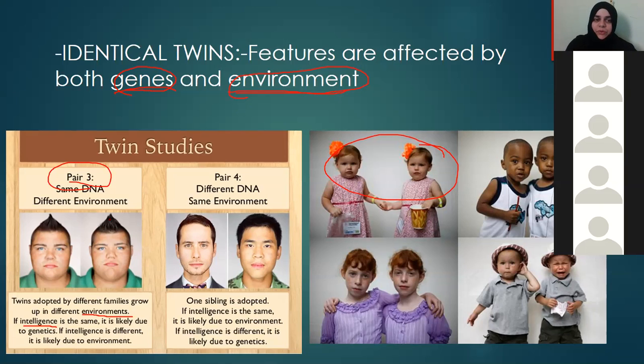Now, how can you prove this? You can prove this again by taking pair 4. These two are different. These two are not identical twins, but they are living in the same environment. If the test is done on intelligence, and if intelligence is the same, then environment is playing a role. And if intelligence is different, then genetics is playing a role. Genetics means genes. So that's why the research is going on for identical twins.